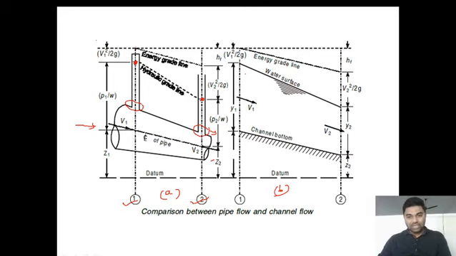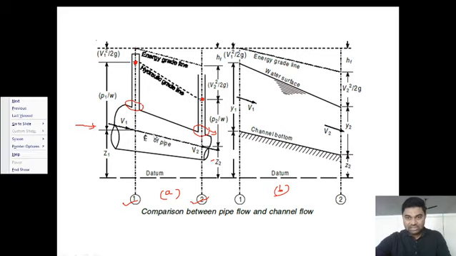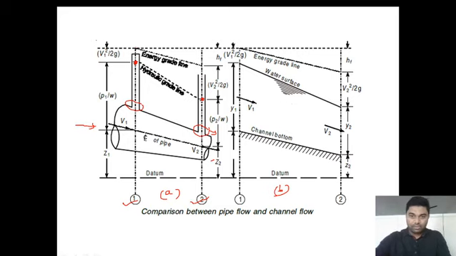When you look at the open channel flow, the hydraulic grade line meets the water surface. The water surface line which you can see in this figure is nothing but the hydraulic grade line in open channel flow.